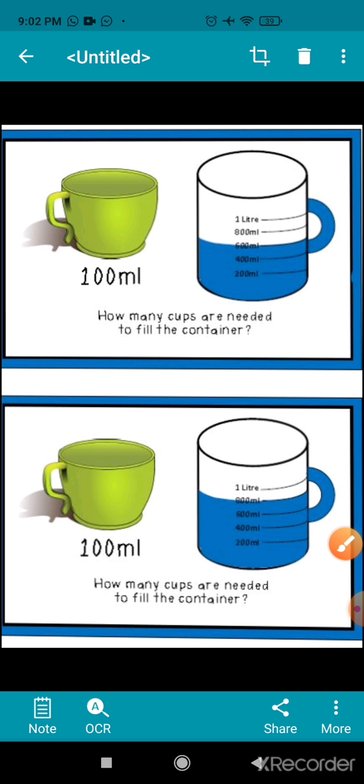Now you all have understood what is capacity and what is its unit and what is the instrument that is used to measure the capacity.